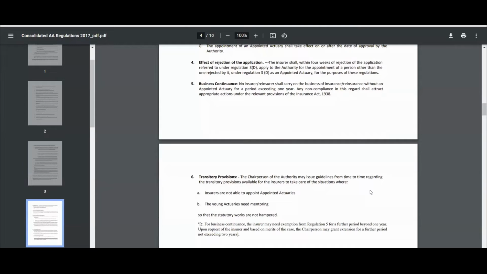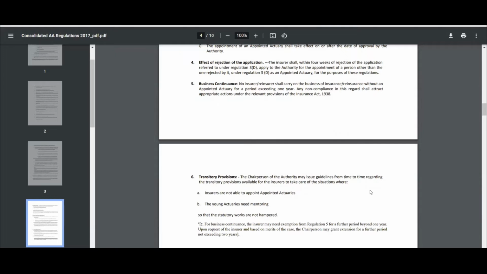Now, moving on, what are the causes for cessation of an appointed actuary? The chairperson of the authority might provide a notice of withdrawal for the appointed actuary if that person has committed any breach of professional misconduct, has committed any breach of professional conduct, or the authority thinks that that person has failed to deliver his duties and obligations in an adequate and proper manner.